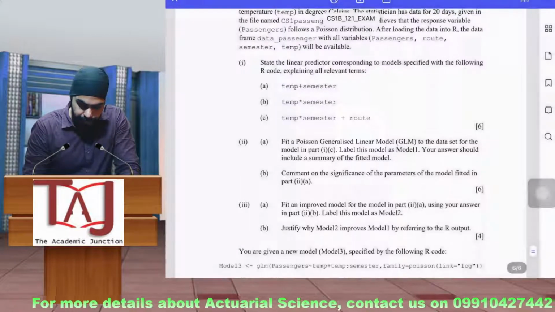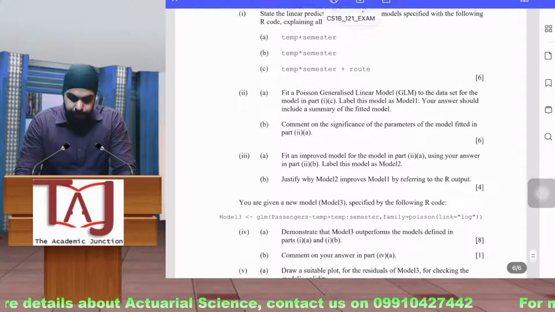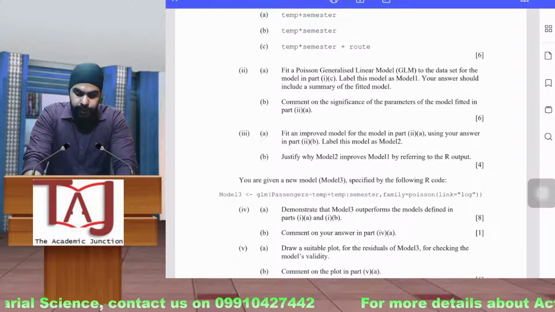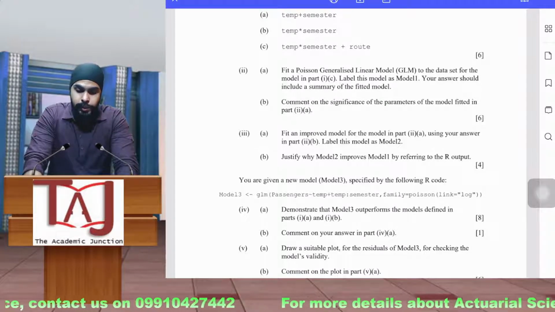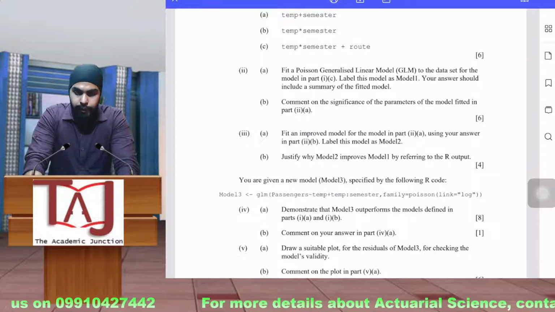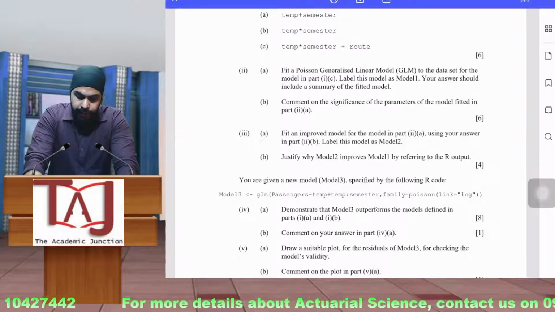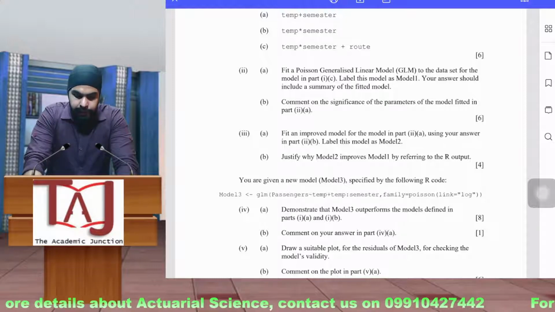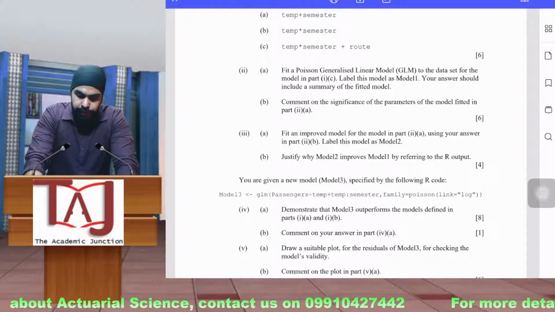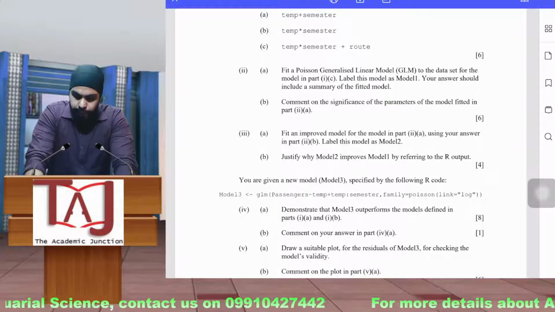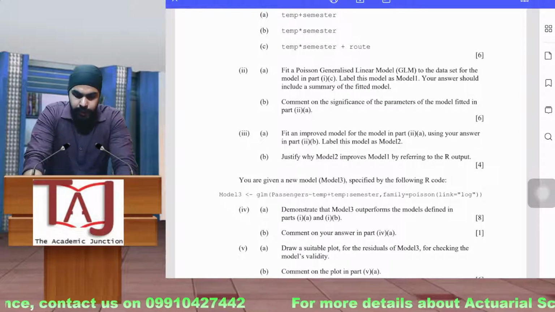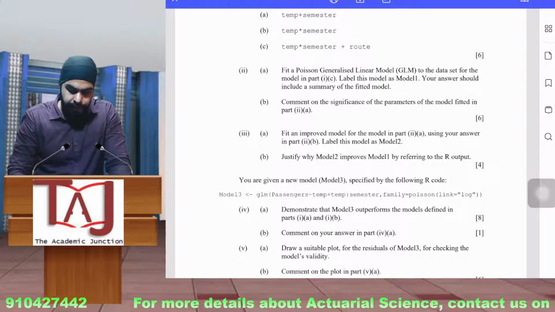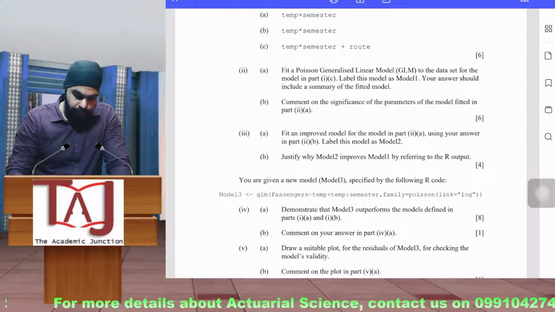So let's move back here. Fit an improved model for the model in part 2A using the answers in part 2B. Label this model as model 2. So basically here you have to remove the variables that are not significant, and then recreate a model, and then justify whether the model is improved or not. This can be shown using the p-values, the area under the curve, and measures like these. We have already discussed in the class how we can compare two models.